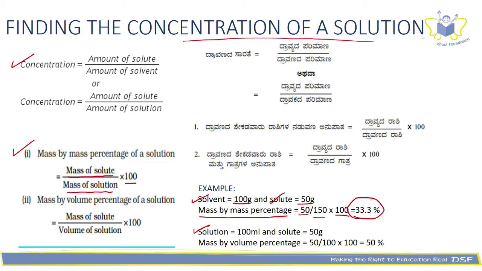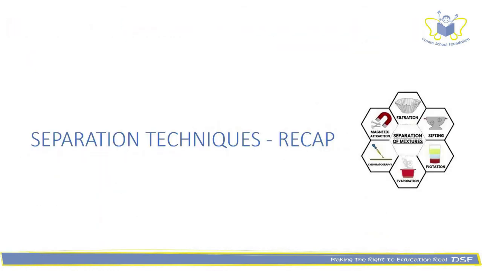If they have given you the volume of the solution and the mass of the solute, you can use mass by volume percentage, and that is nothing but the mass of the solute divided by the volume of the solution, into 100, which is 50 divided by 100 into 100, which is going to give you 50%. Now it's time to recap the separation techniques that we have learned.